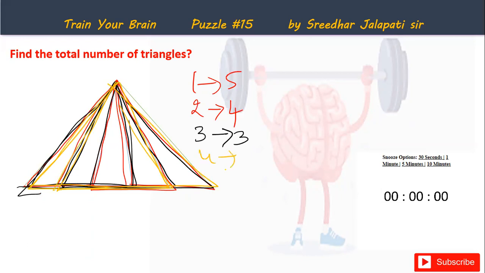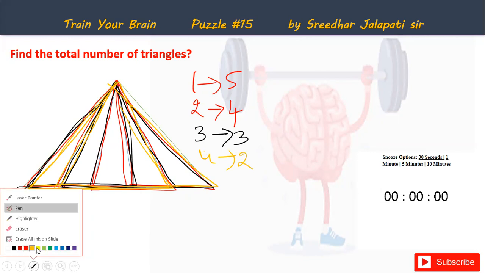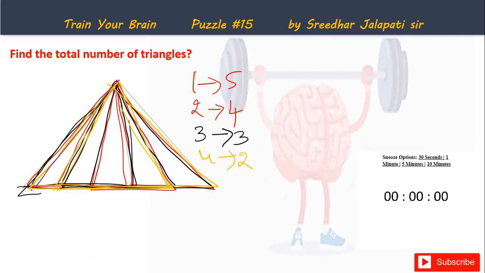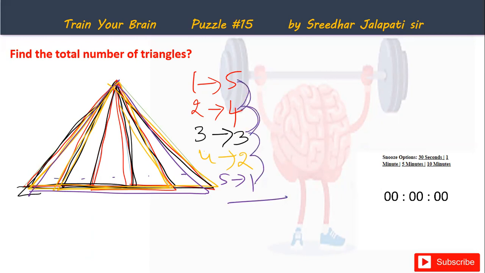So there are two triangles with size 4, and finally one biggest triangle, which is called size 5 because it is formed with five smaller triangles. So if I add all those, 5 plus 4 plus 3 plus 2 plus 1, that is 9, 12, 14, 15. So even if you count, you will get the same answer.